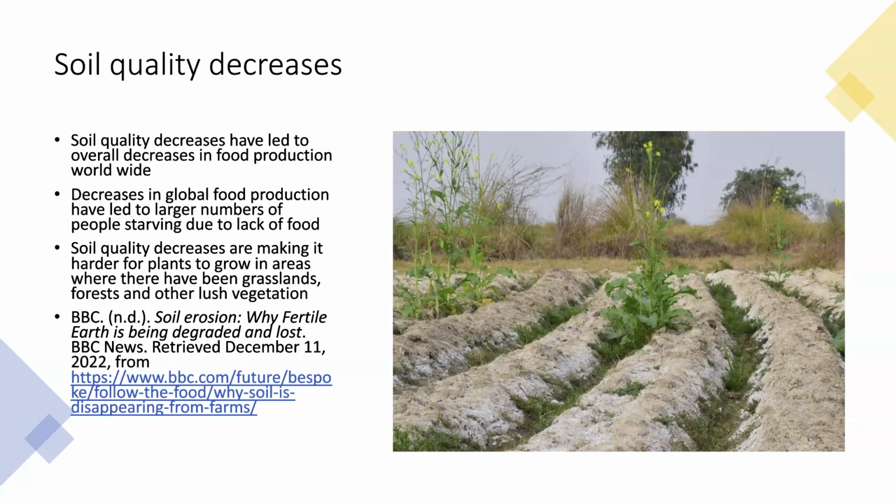This is actually what was a mustard field at one point, but as you can see, the grass around it is not as green. It's looking more yellow, which means it's not getting the hydration. The soil quality itself isn't that great, and this is all factoring into climate change. And this in particular, soil quality, is because, again, the increase in population for us as humans means there's an increase in demand for food.